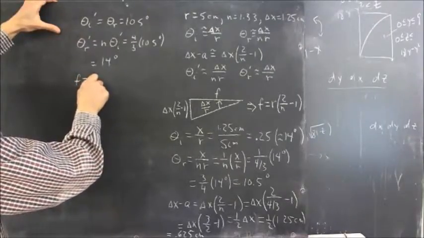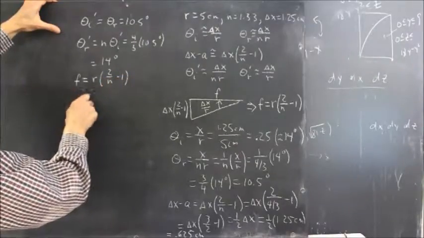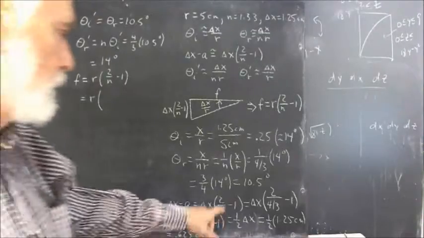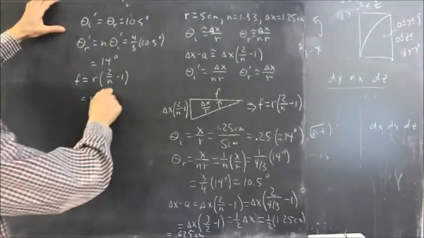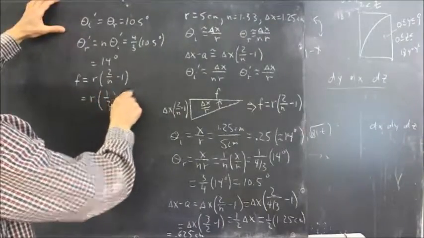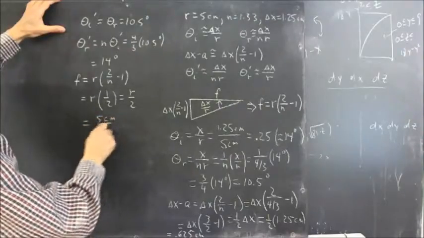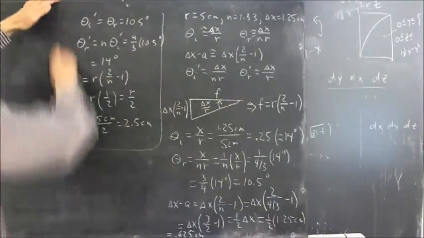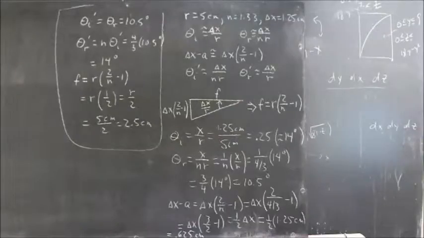And then finally, our focal distance is R times 2 over N minus 1, and we've already evaluated 2 over N minus 1 here and found that it's equal to 1/2, which is 5 centimeters over 2, which is 2.5 centimeters. This should agree with what we get if we actually do a numerical calculation throughout.